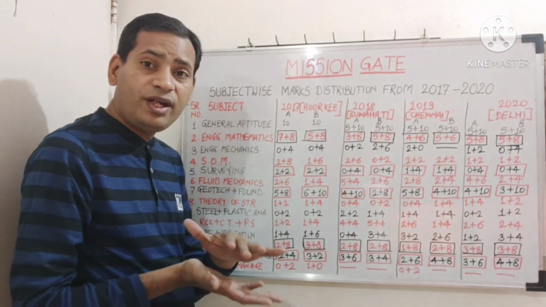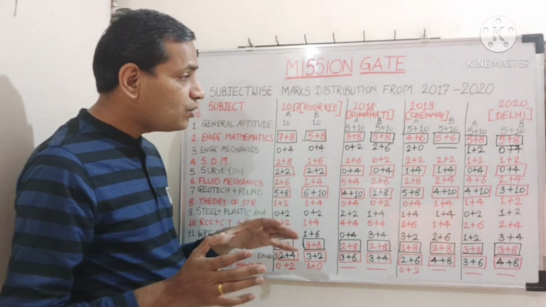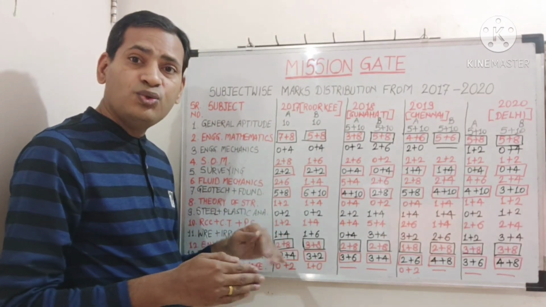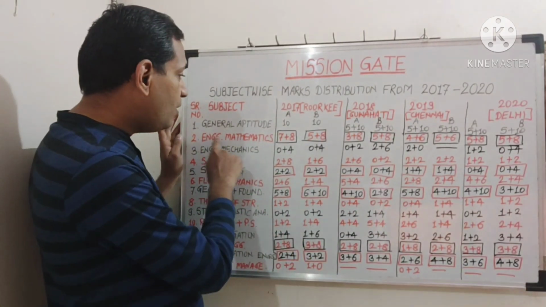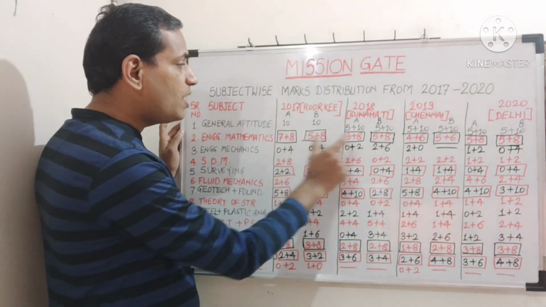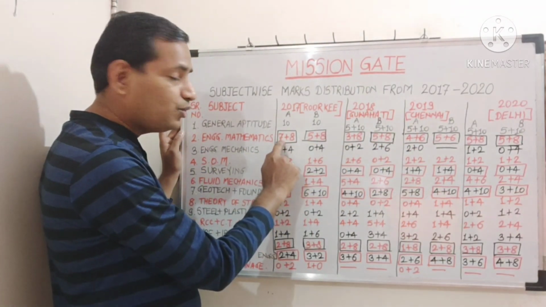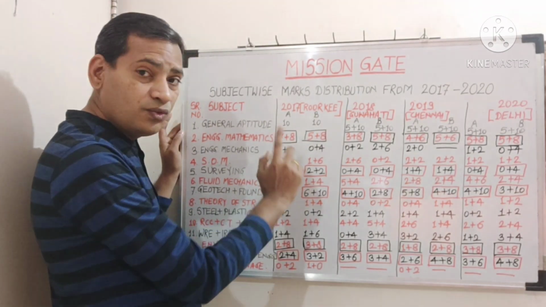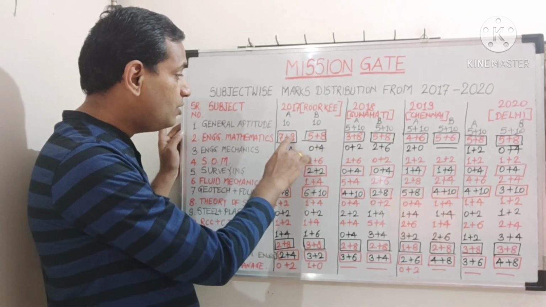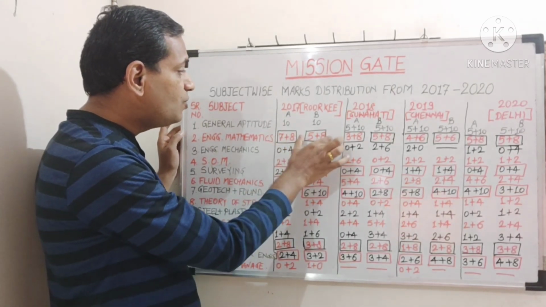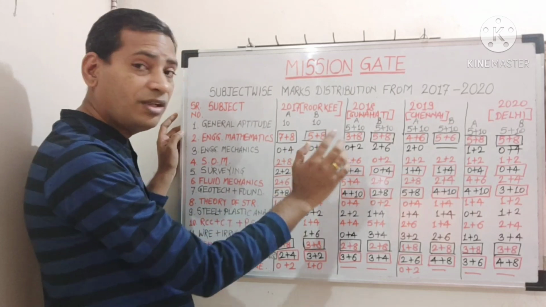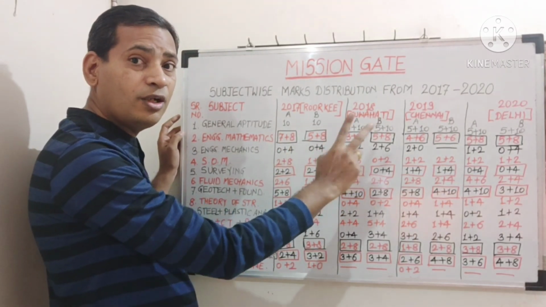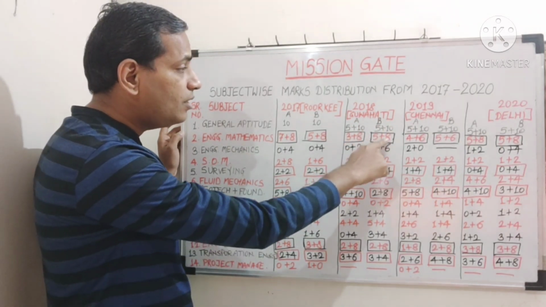Now since we have very little time available, this analysis will tell you which subjects you should go for. For engineering mathematics, I have given these marks in the box: 7 multiple choice questions of 1 mark each, and 8 by 2 is 4, so 4 MCQs of 2 marks each, in set 1. In set 2 or set B, 5 plus 8, 13 marks. In set A, 15 marks. In 2018 again there are 2 sets, 11 and 13.